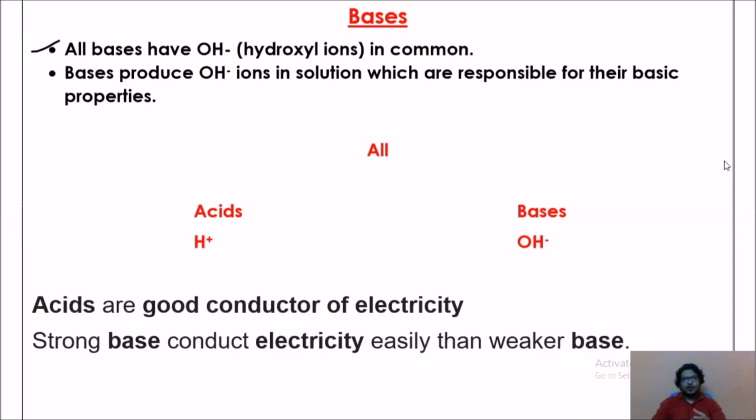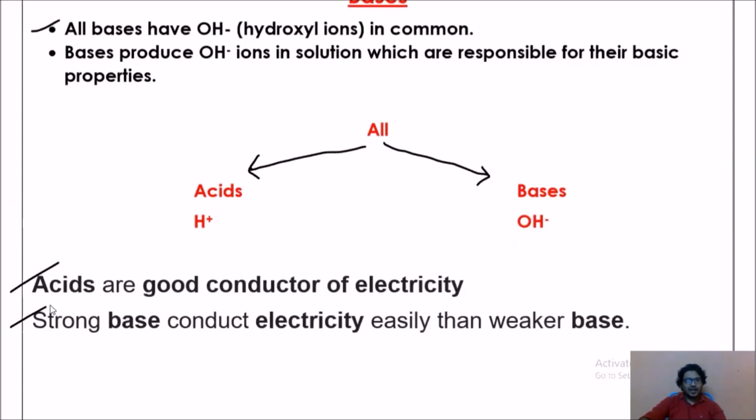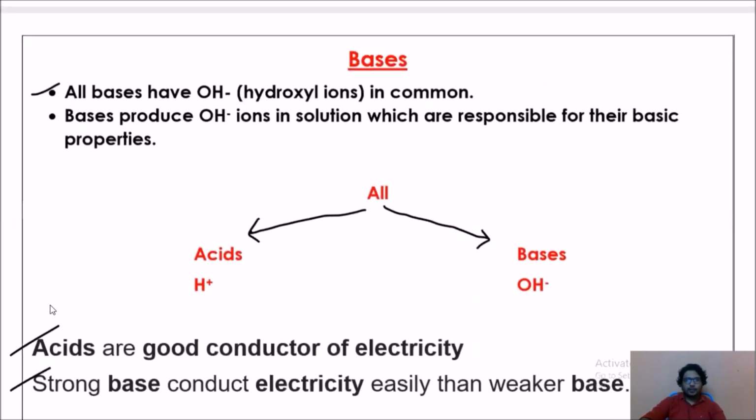Automatically that will produce OH minus ions, and because of the production of OH minus ions, we consider it a base, and that is responsible for the basic property. By this what can we conclude? All acids produce H plus ions, all bases produce OH minus ions, and one conclusion we have to draw: acids are good conductors of electricity, strong bases conduct electricity more easily than weak bases.